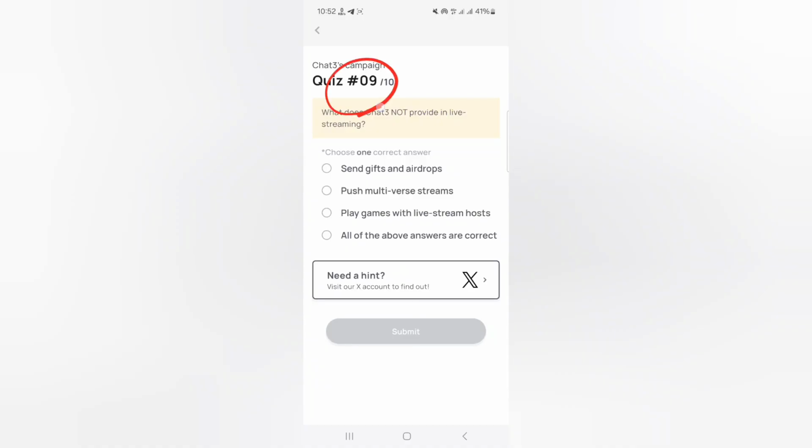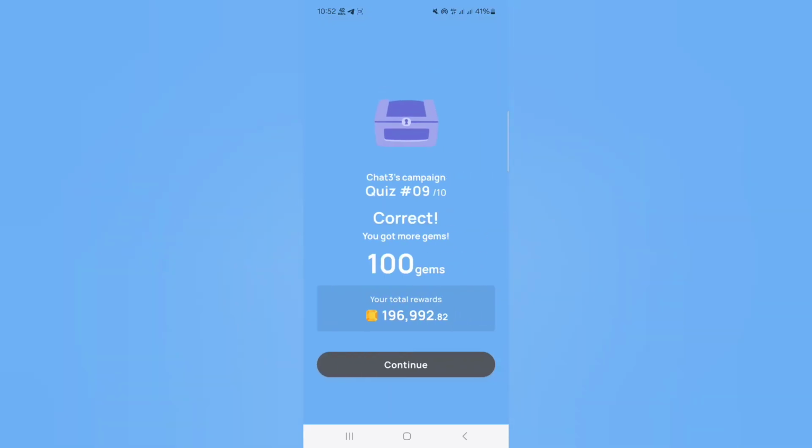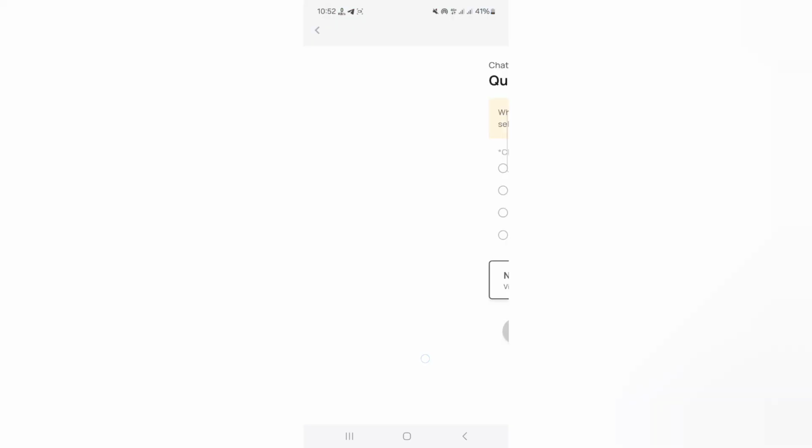Now quiz number 9 and the correct option is option number 3. Click on it and click the submit button. Again 100 gems as a correct answer.